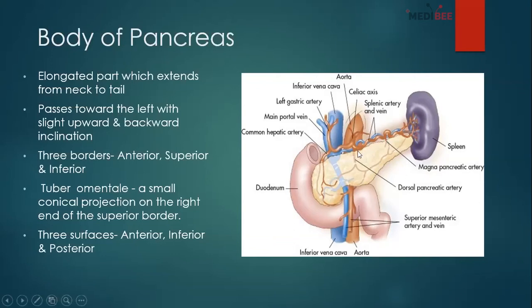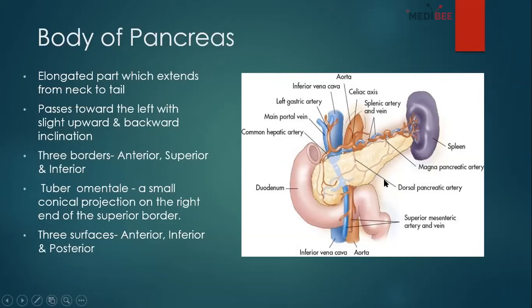The upper one is our superior border, and the lower one is the inferior border. Between the upper and lower one, there is another border, the anterior border. The three surfaces: between the superior border and the anterior border will be our anterior surface. Between the anterior border and the inferior border will be the inferior surface.